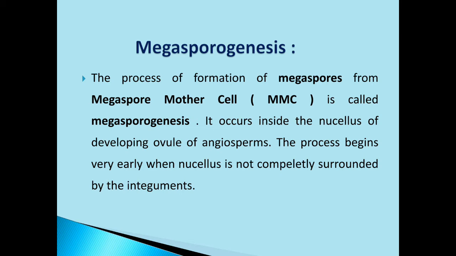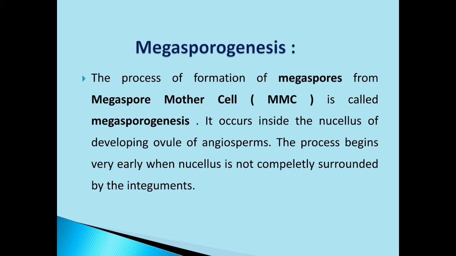So this megaspore mother cell will undergo meiosis cell division, reduction cell division, clear, and as a result it will develop 4 megaspores. So this megaspore mother cell, through the process of meiosis or reduction cell division, will give rise to 4 megaspores.